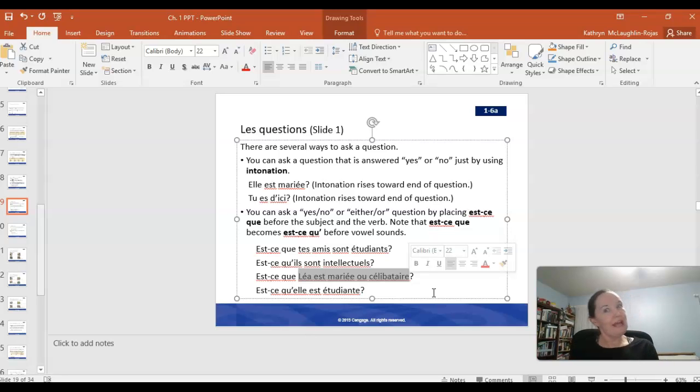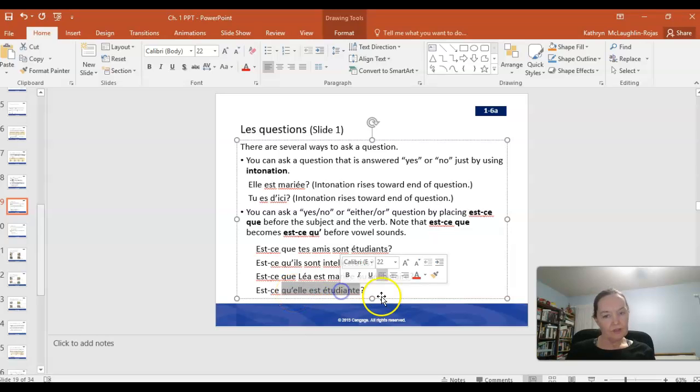But as soon as I put est-ce que on it, it becomes a question. Est-ce que Léa est mariée ou célibataire? And elle est étudiante. She's a student. Okay, as soon as I add est-ce que, it becomes a question. Est-ce qu'elle est étudiante? So is she a student? Okay, so definitely some easy ways, I think, to turn a statement into a question.